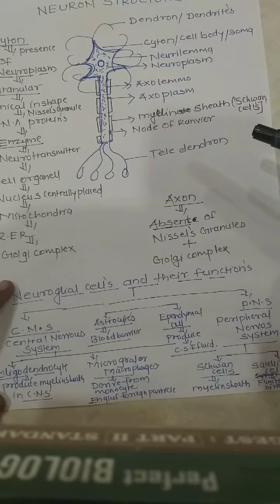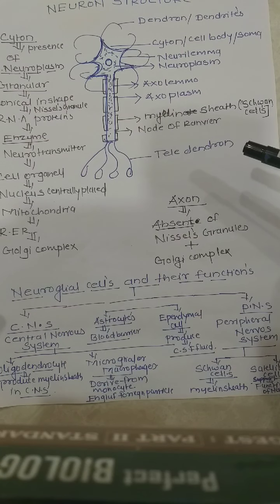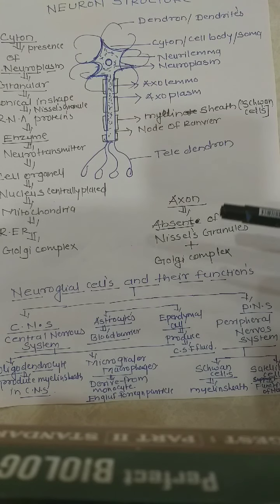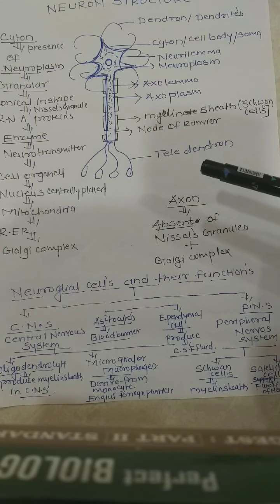We have seen about the neuron as well as neuroglial cells, but I have taken a short preview so you keep in mind how many types of neuroglial cells there are. Neuroglial cells are one group, but they are distributed by their functions.